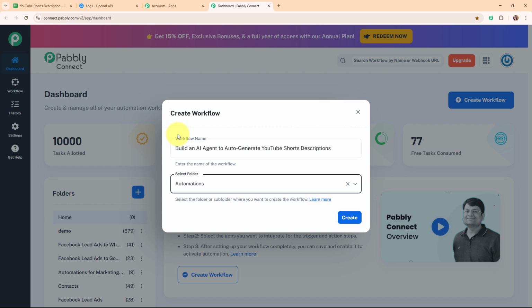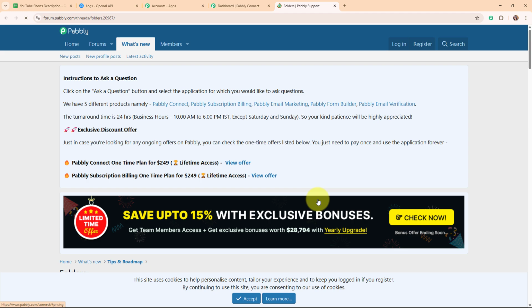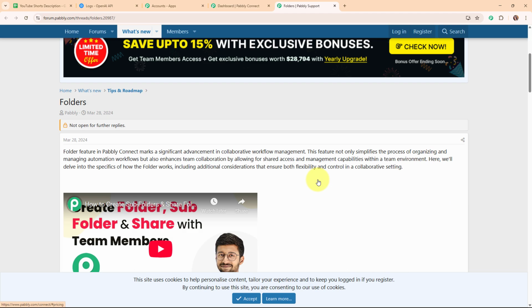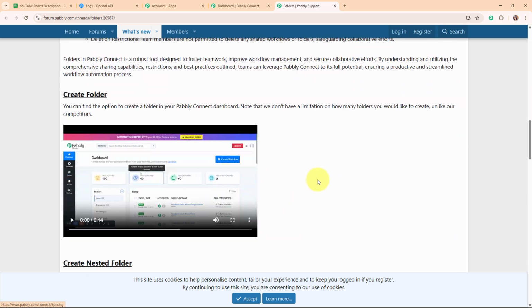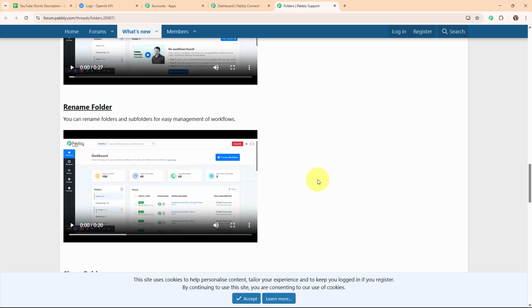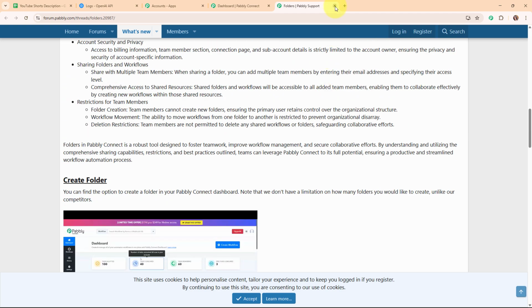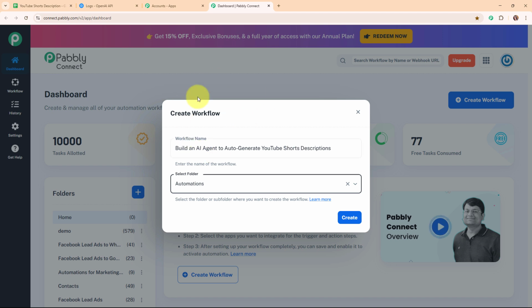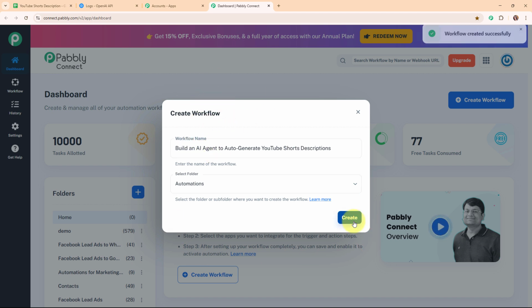And now here, to learn how to create a new folder inside Pabbly Connect, you have to click on this learn more hyperlink given over here. By clicking on this, it will take you to a forum window where you can see all the instructions on how to create a new folder inside Pabbly Connect. Alright, so now moving back to my Pabbly dashboard, and here to create a new workflow, I'm going to click on this create button given over here.